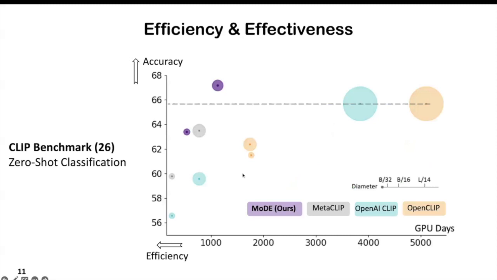Compared with the large CLIP models trained by other companies, the mixture of data experts improves both accuracy and efficiency. The x-axis indicates the training cost, and the y-axis is the accuracy. The diameter of the circle indicates the model size, and we use a set of small models to beat a giant one. Further, we reduce the minimum requirement of GPUs from 256 to 64.